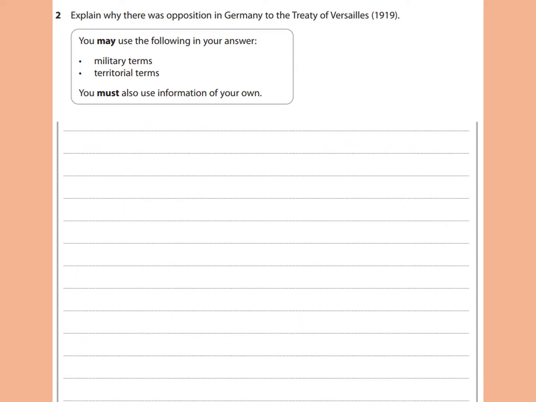Now let's have a look at another example. So far I've used just the military terms and the territorial terms. Let's see how I get on with this paragraph.